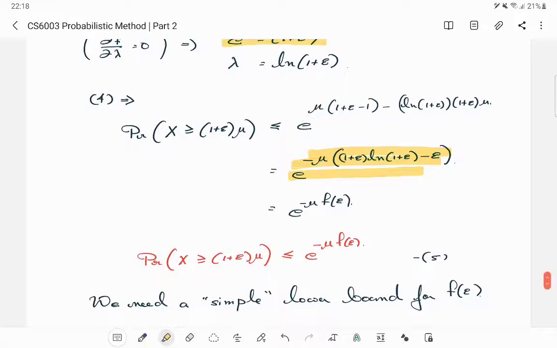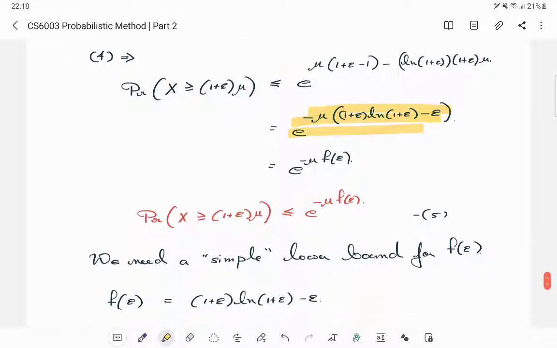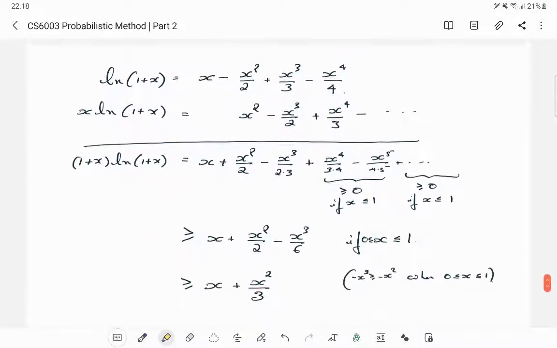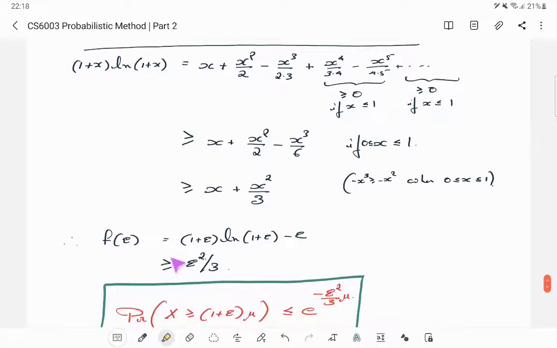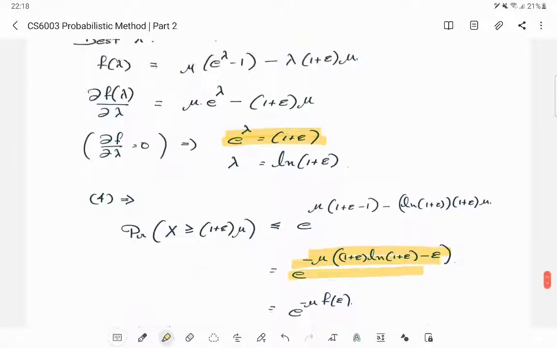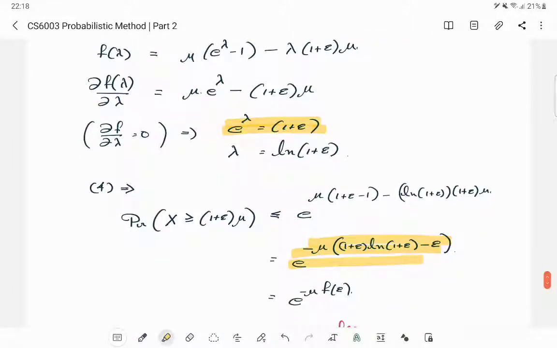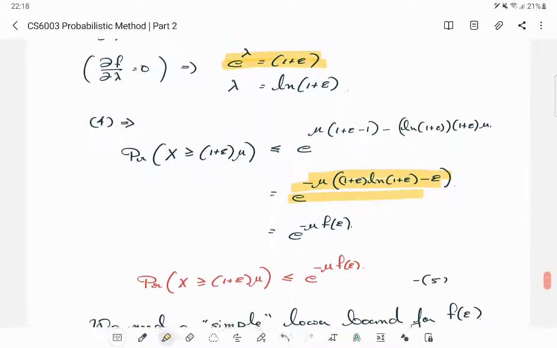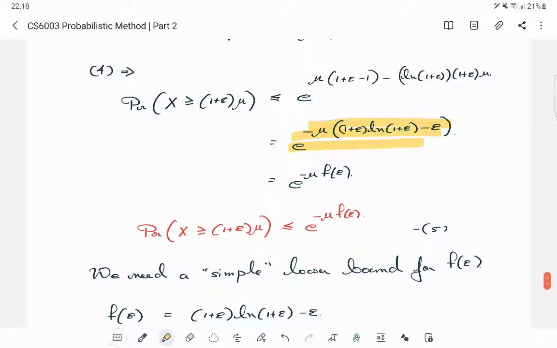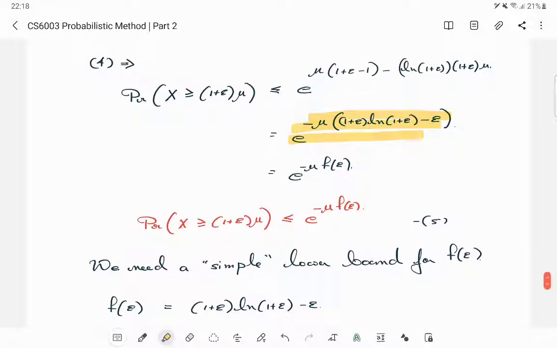But we need a simple bound that is easier to remember, and I'll break the surprise: the easier bound will be something like epsilon squared by 3. It's quite bad. Instead of linear plus logarithmic, it's kind of changing n log n to n squared. But let's do it anyway, because that's the way the Chernoff bound is most often written.